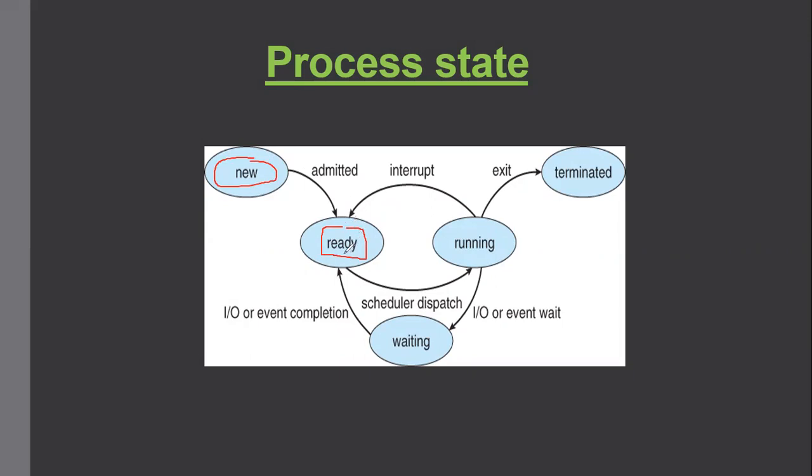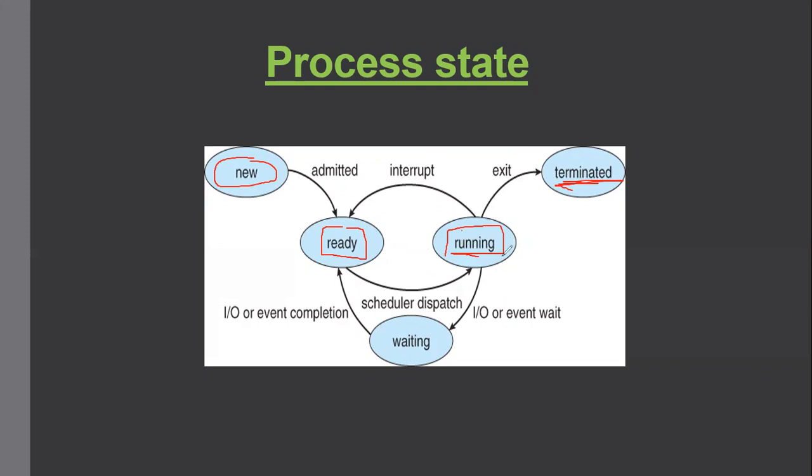Okay, and if a process which is in ready state is allocated the processor, it is in running state now, because that processor will run the instructions of that process one by one. So hence that process moves to the running state. Now if the process is running and has finished its execution, it will go to the terminated state, and hence the process will be removed from the main memory. Okay, so this is the simplest flow that a process can follow: new, ready, running, and terminated.